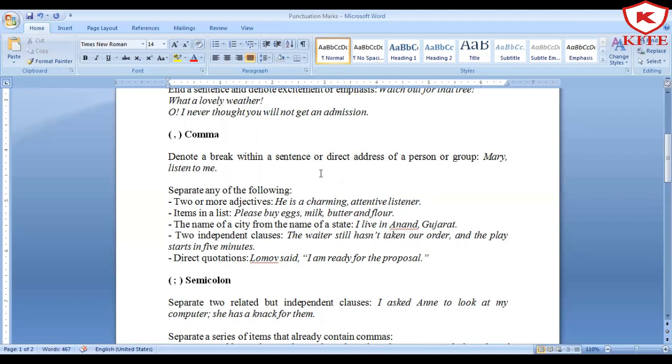Like for example, the very first point: denote a break within a sentence or direct address of a person or a group. That means whenever you are with so many people, or chatting in a group or talking to so many people all together, and you want to address any one particular person from the group, or there are many groups and you want to address a particular group, how are you going to address them? Obviously you are going to call that person's name. If A, B, C, and D are talking with you, and you want to talk to C, obviously you are going to call C, like C, C.